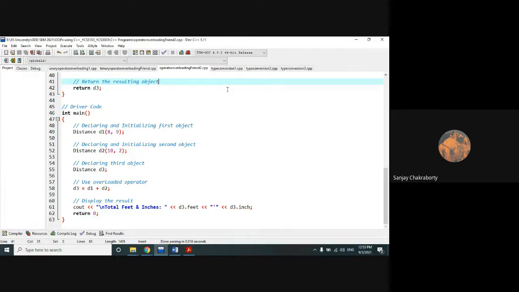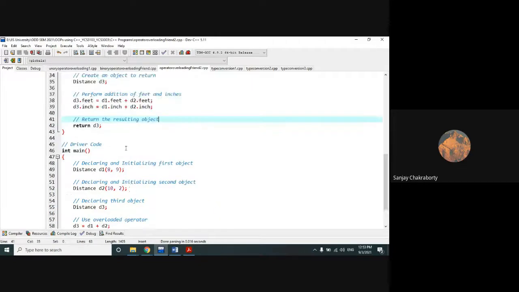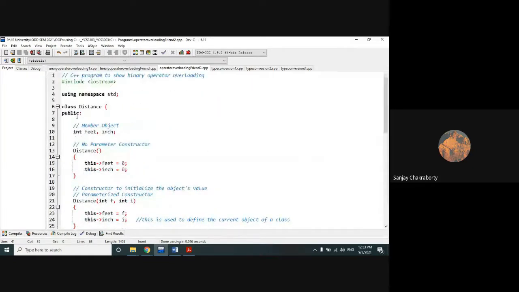Can anyone tell me an example of user-defined data types in C++? You have used them multiple times already. Built-in data types all of you know: integer, float, char. User-defined? Yes, structure, class. Very good. The class is a user-defined data type.